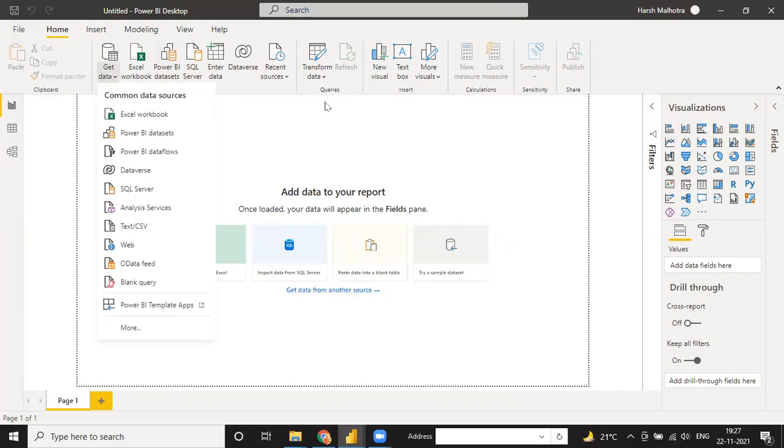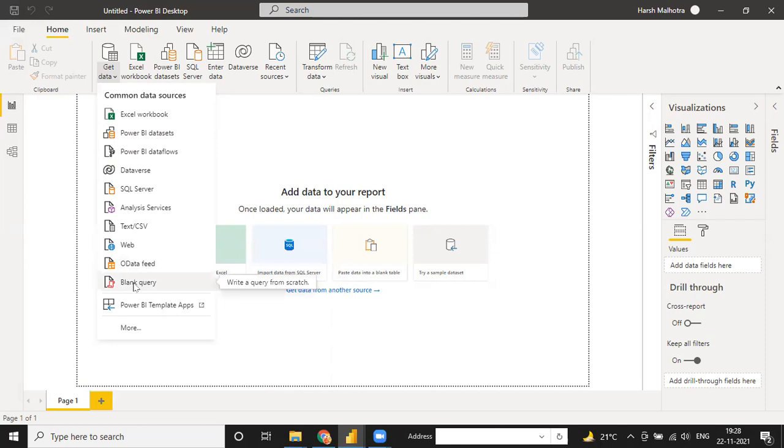See, if I click on Get data, you have different kinds of options. You can select Excel workbook directly, Power BI data set, Power BI data flow, Dataverse, SQL Server, Analysis Services. Analysis Services means this is your shared drive, but SQL Server is also a shared drive. Text and CSV format directly, or you can directly import the data from the web also. Suppose you have any data on Google, you can directly import that data into Power BI also. When the data on the web is updated, this Power BI report also gets updated at the same time. Okay, I will give you one of the projects with the web also, so we will complete multiple projects from the web as well.